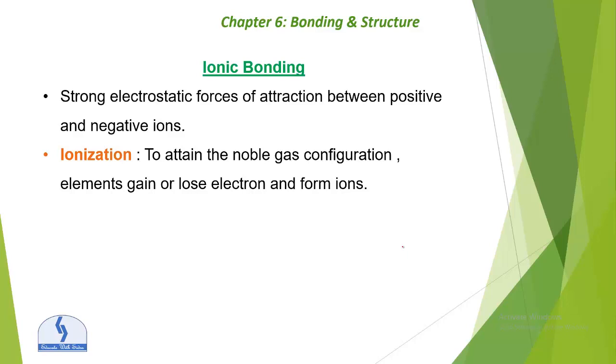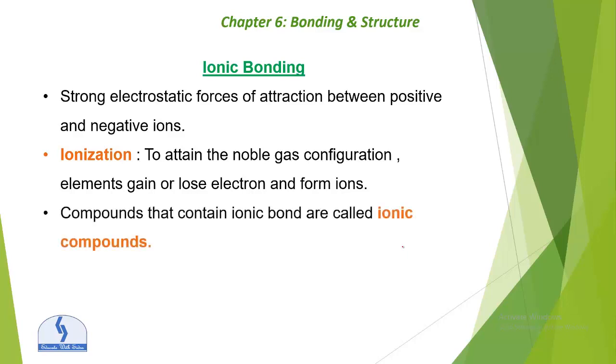Examples are magnesium chloride and magnesium bromide.